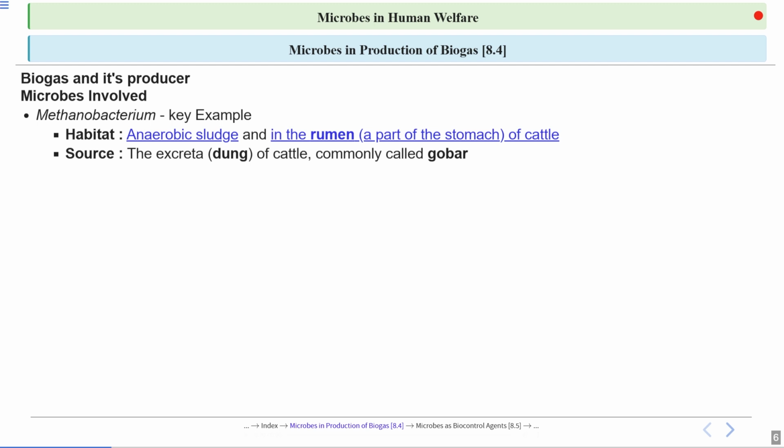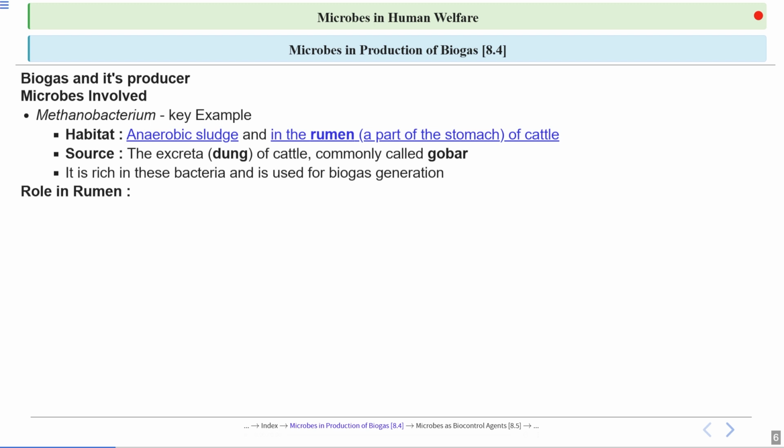Now, what is the source of these bacteria? These methanogens can be found in the excreta, which is the dung of the cattle, commonly called gobar. It is rich in these bacteria, and it's used for biogas generation.